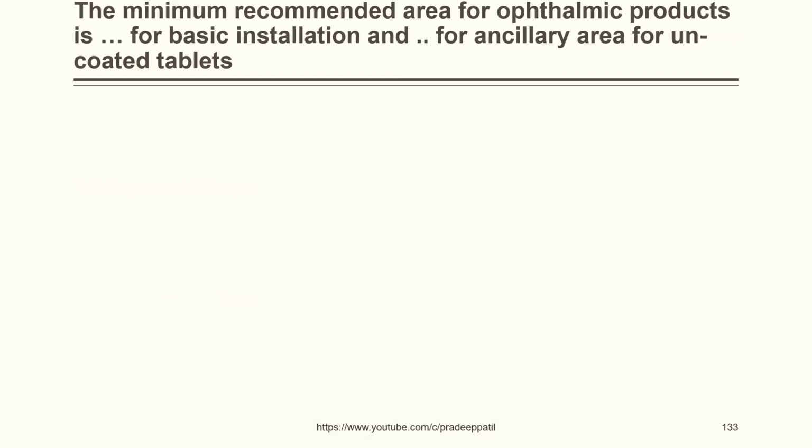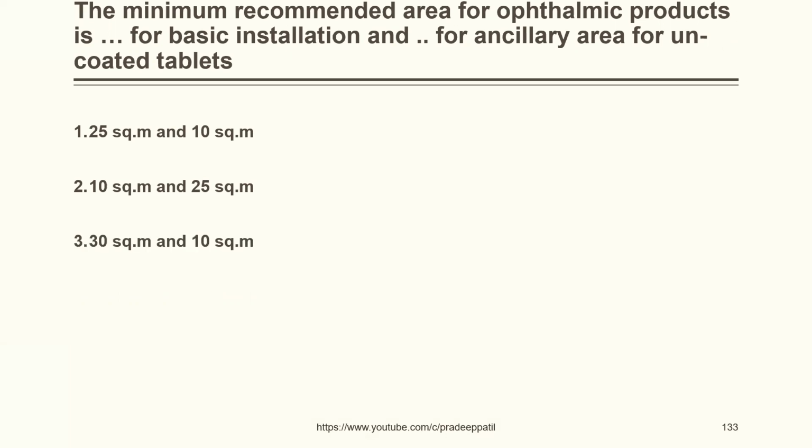The minimum recommended area for ophthalmic product is dash for basic installation and dash for ancillary area. 25 square meters and 10 square meters, 10 square meters and 25 square meters, 30 square meters and 10 square meters, 10 square meters and 30 square meters. The correct answer is 25 square meters and 10 square meters. Okay, 25 square meters is for basic installation and 10 square meters is for ancillary area.